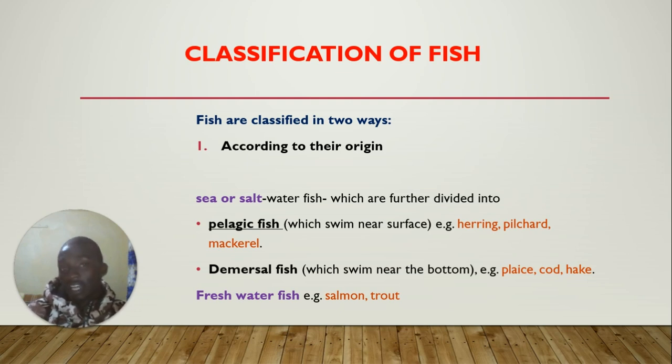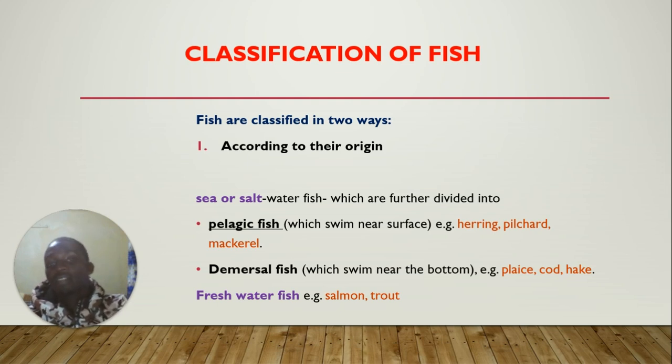Fish are classified in two ways. The first classification is according to their origin. According to their origin, we have sea or salt water fish and then fresh or water fish. Under sea or salt water fish, we have a classification called pelagic fish, and these are the fish that swim near the surface. Examples are herring, pilchard, and mackerel.